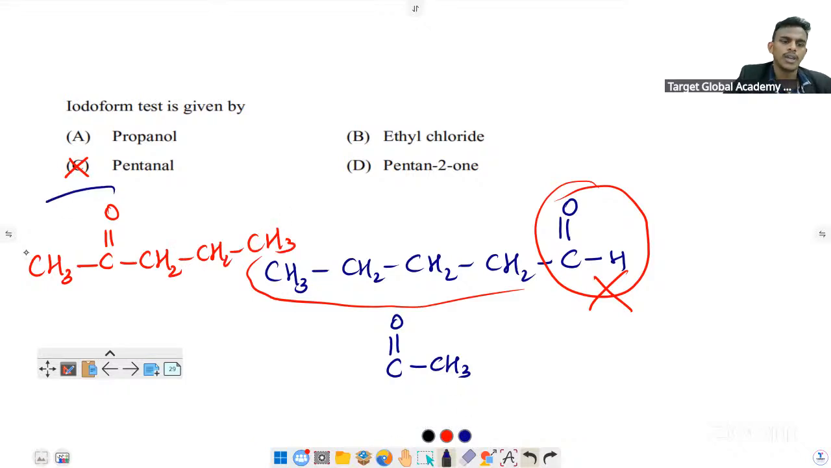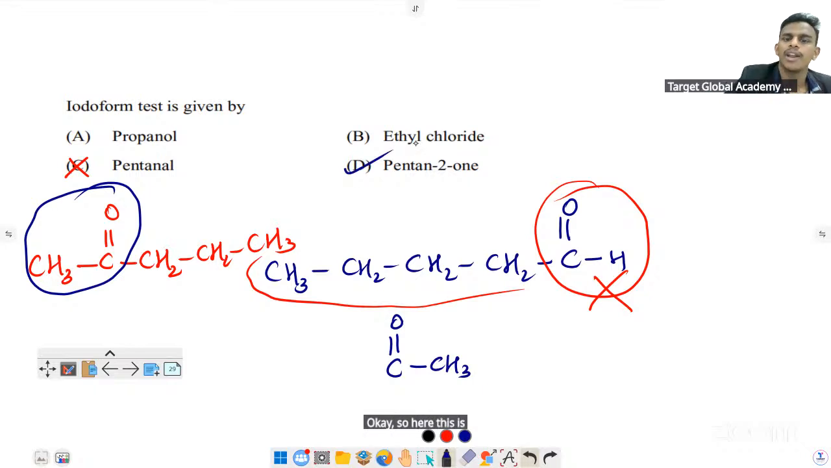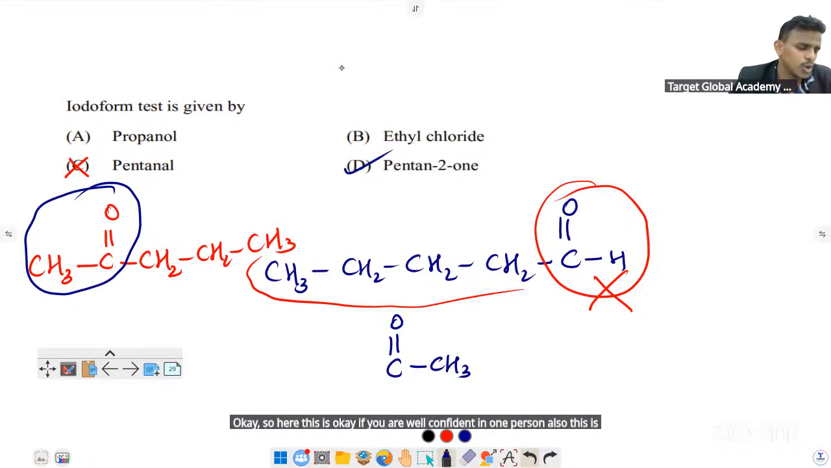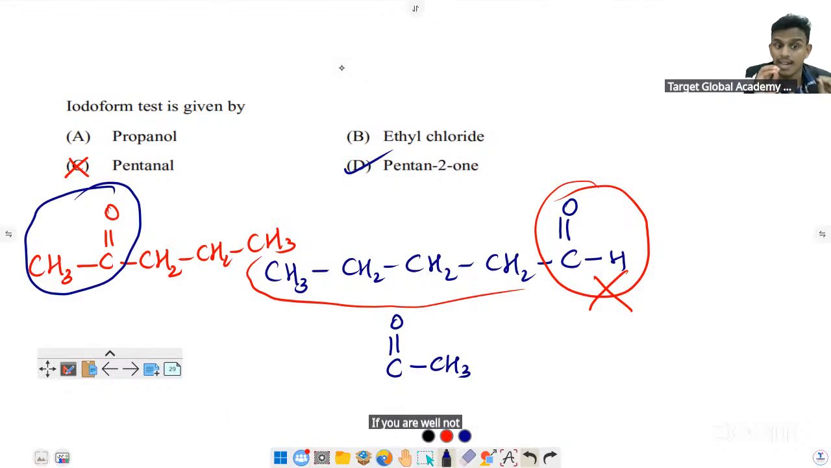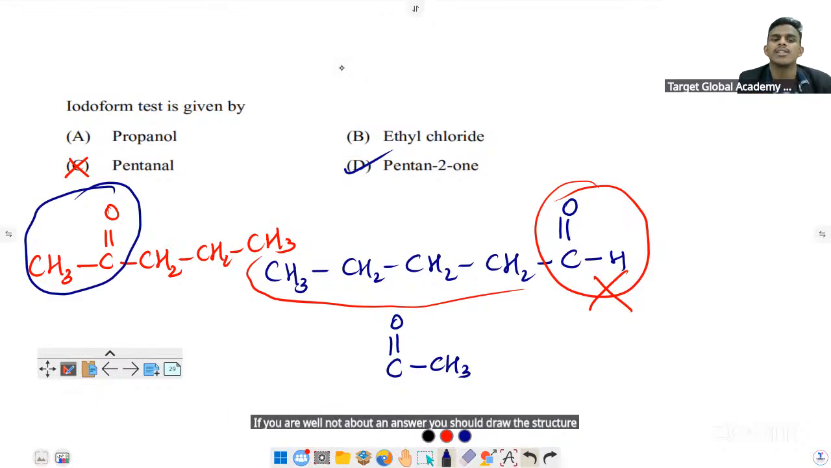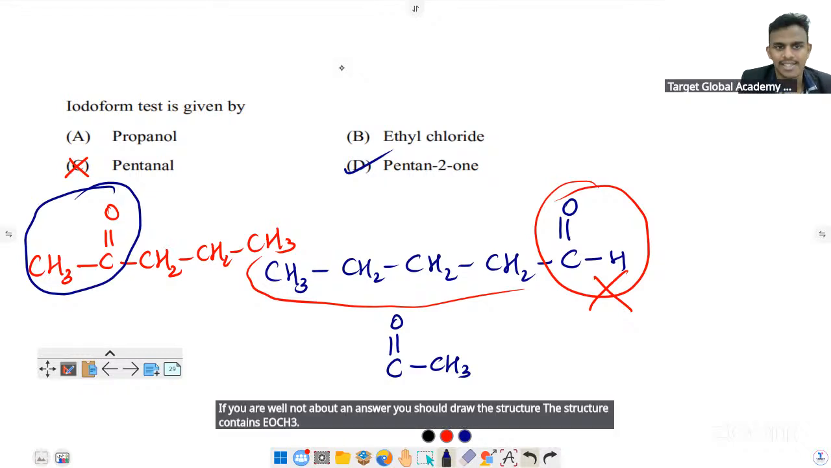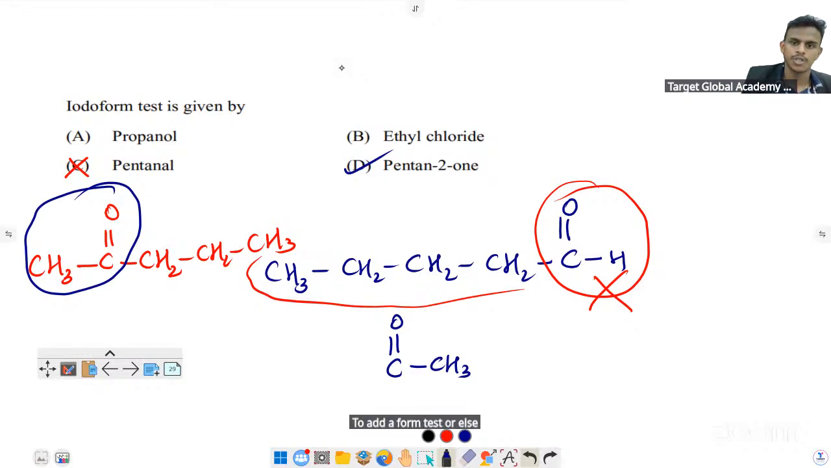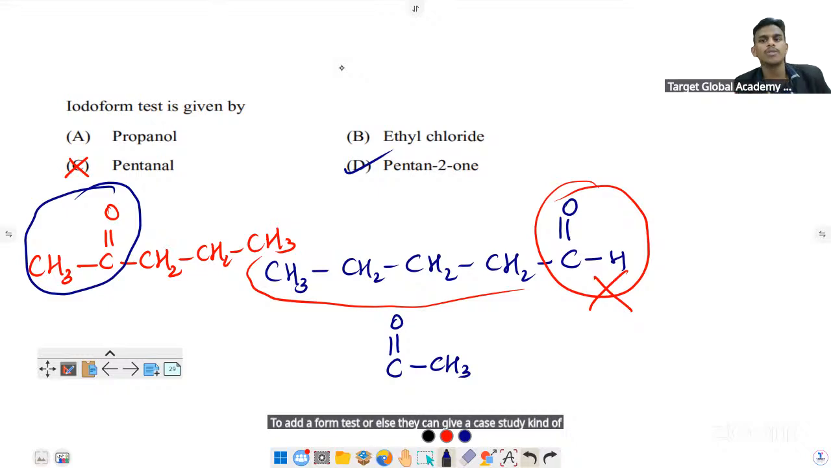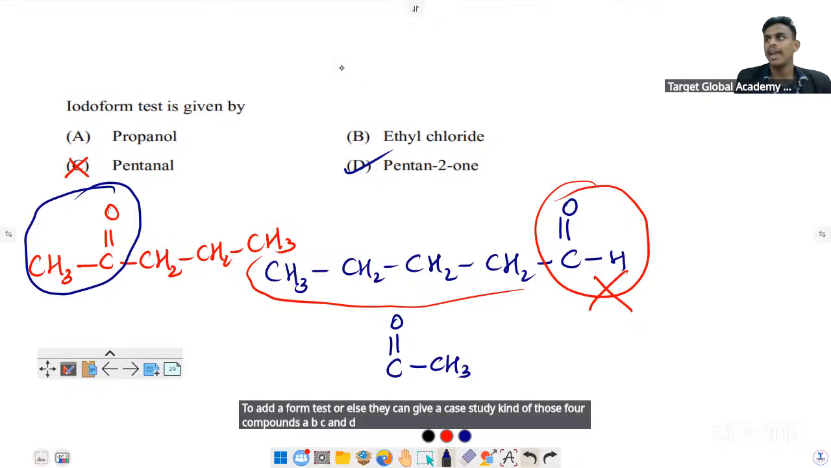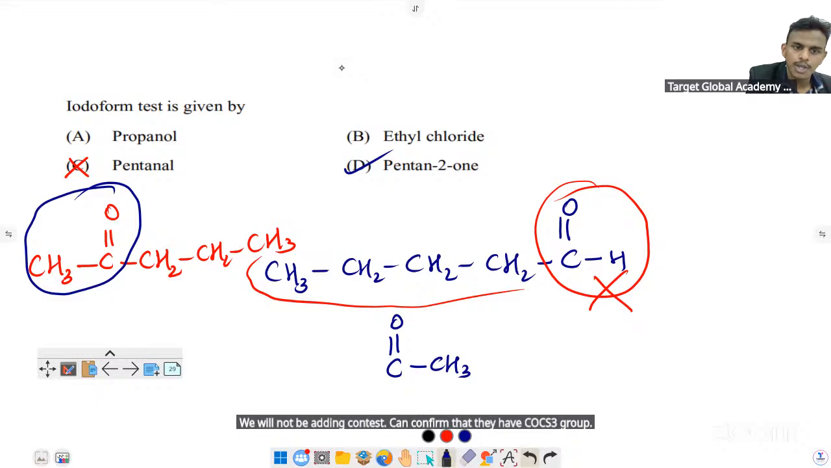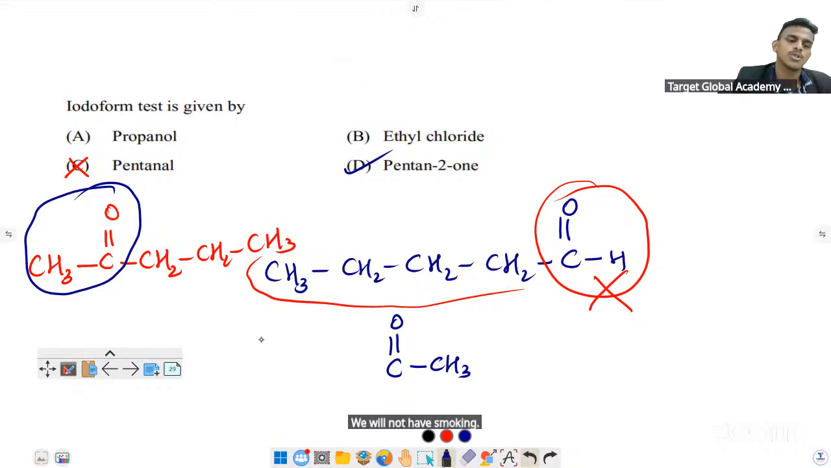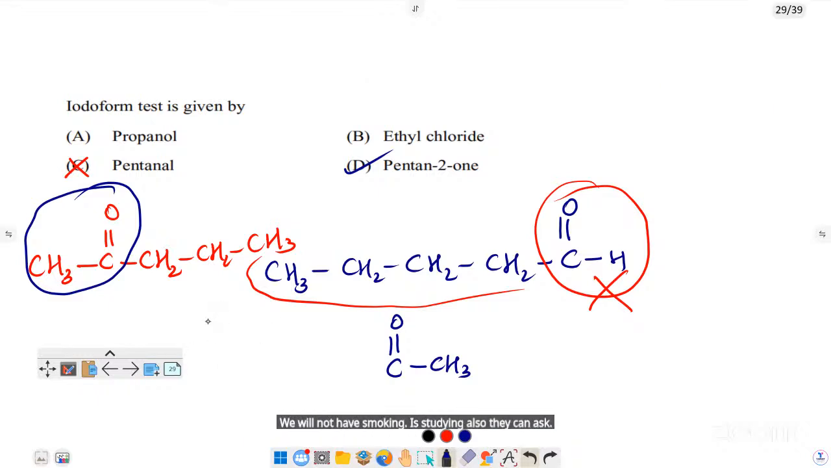Okay, so here this is okay. Even if you are well confident in one question, this is a common mistake. This is not a great mistake, it is a simple common mistake. If you know an answer well, you should draw the structure. You should confirm that the structure contains COCH3. So iodoform test, or else they can give a case study kind of question. Suppose 4 compounds A, B, C, and D. A gives the iodoform test. B will not give the iodoform test. We can confirm that A has a COCH3 group. B will not have COCH3. Case studies also they can ask. Next.